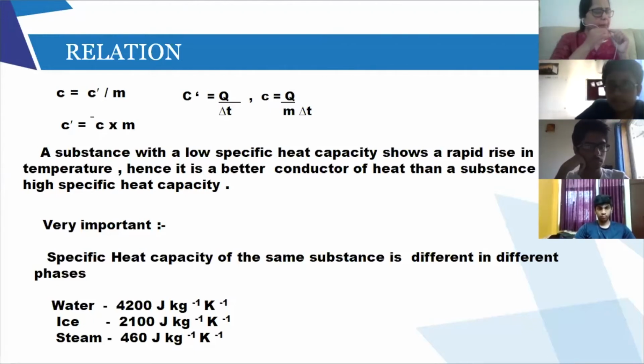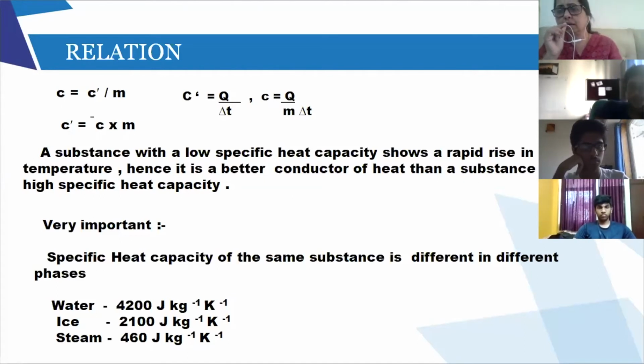Now, if you compare the specific heat capacities, let us say copper is 399 and water is 4200. So which is a better conductor, copper or water? 100% copper. If I have 1 kg copper and 1 kg water, in case of copper, if I want to raise the temperature by 1 degree Celsius, I have to supply very less heat.